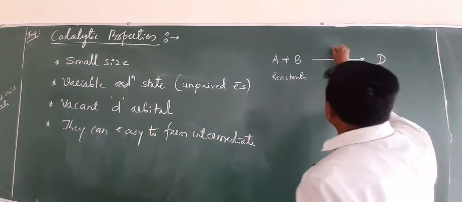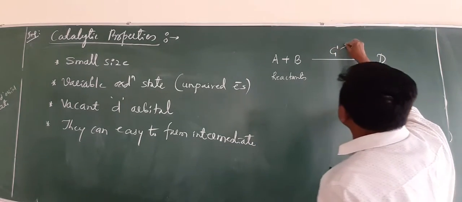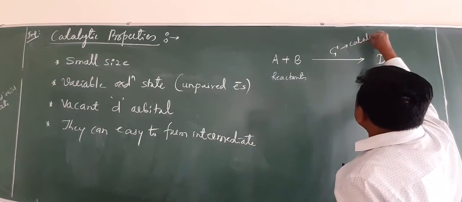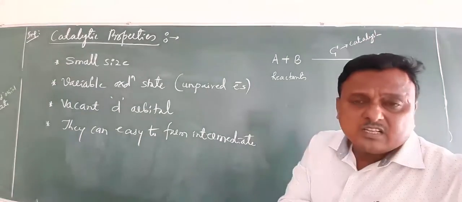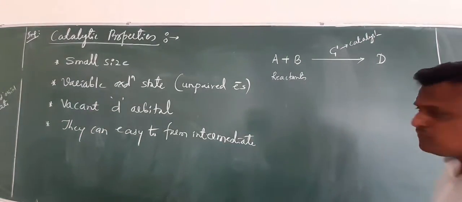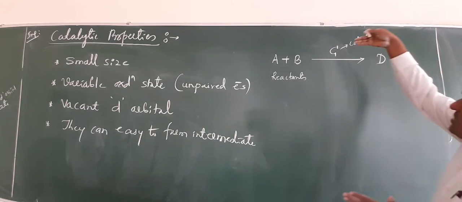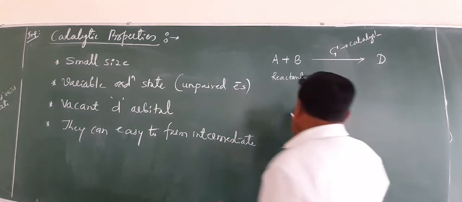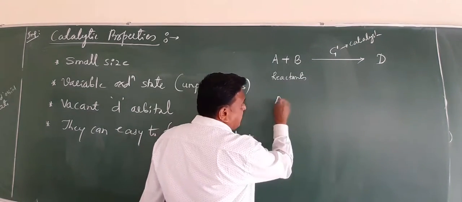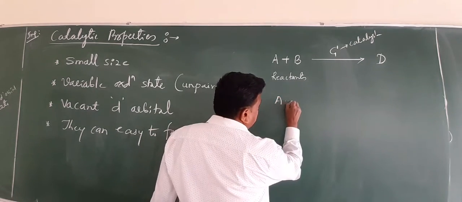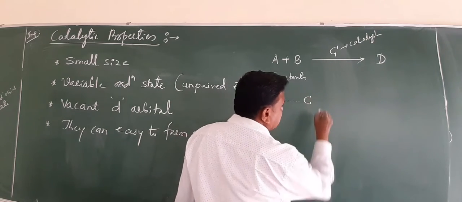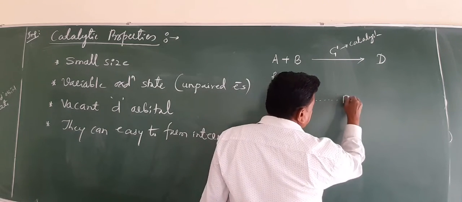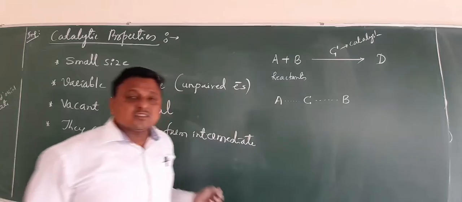in the presence of C, our catalyst. Let us consider A and B are the reactants, forming the product D in the presence of C as a catalyst. How does the reaction proceed? A can partially link with C, and C is partially linked with B, and then the reaction will start.